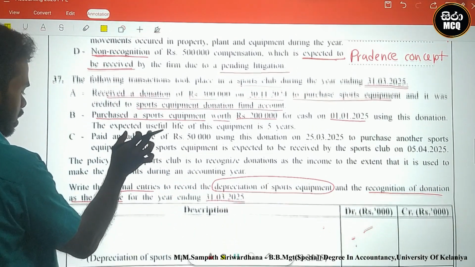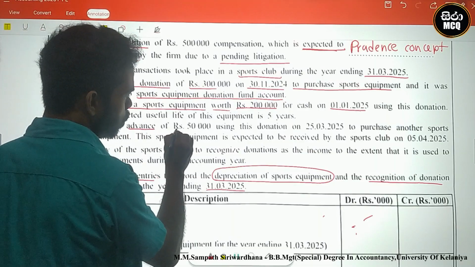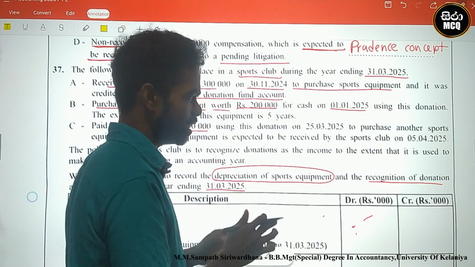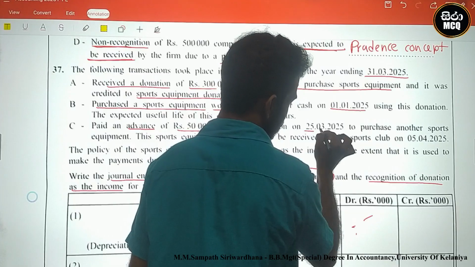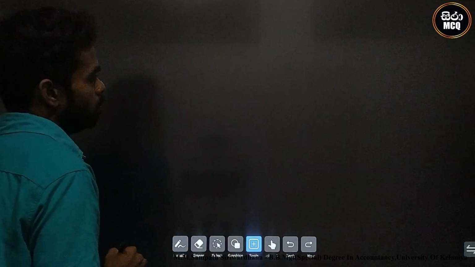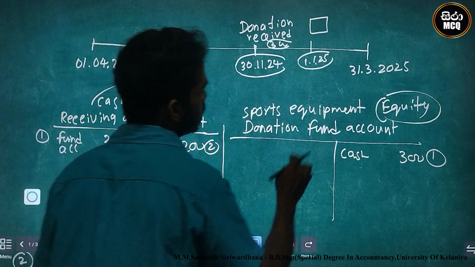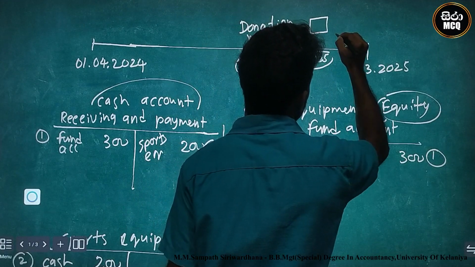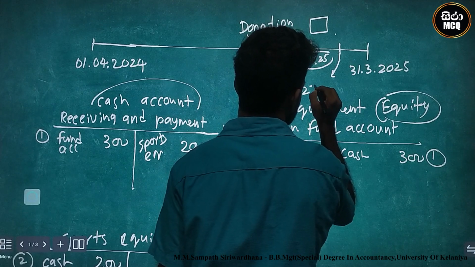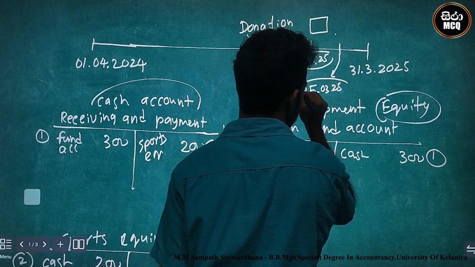Okay, look here, third one, paid advance. There is an advance of 50,000 using this donation. We use the donation on 25th March 2025.